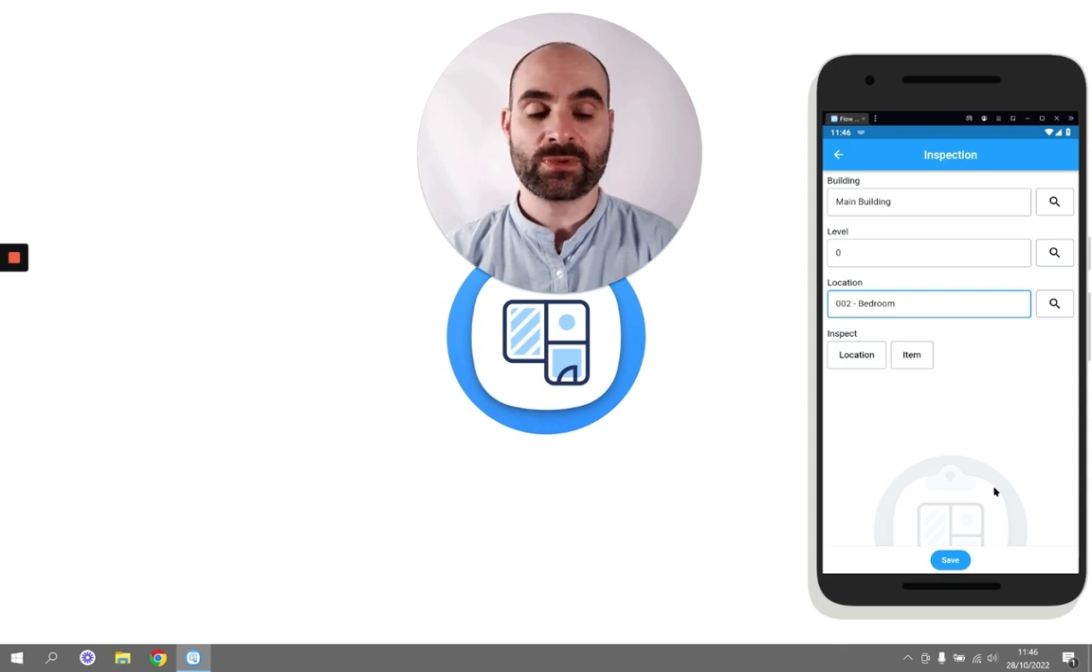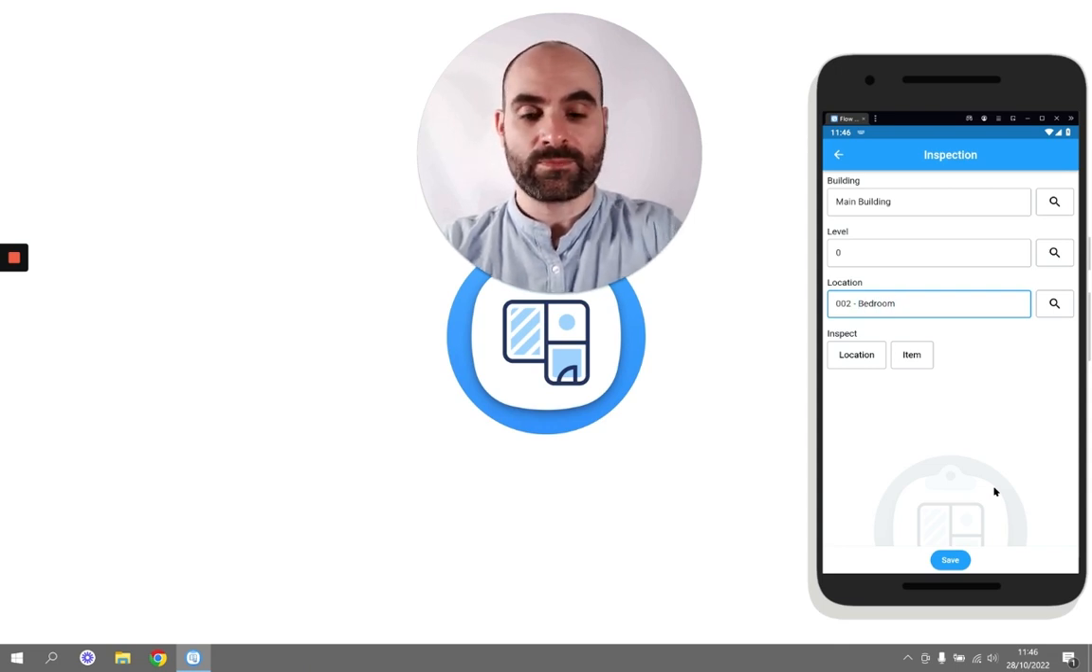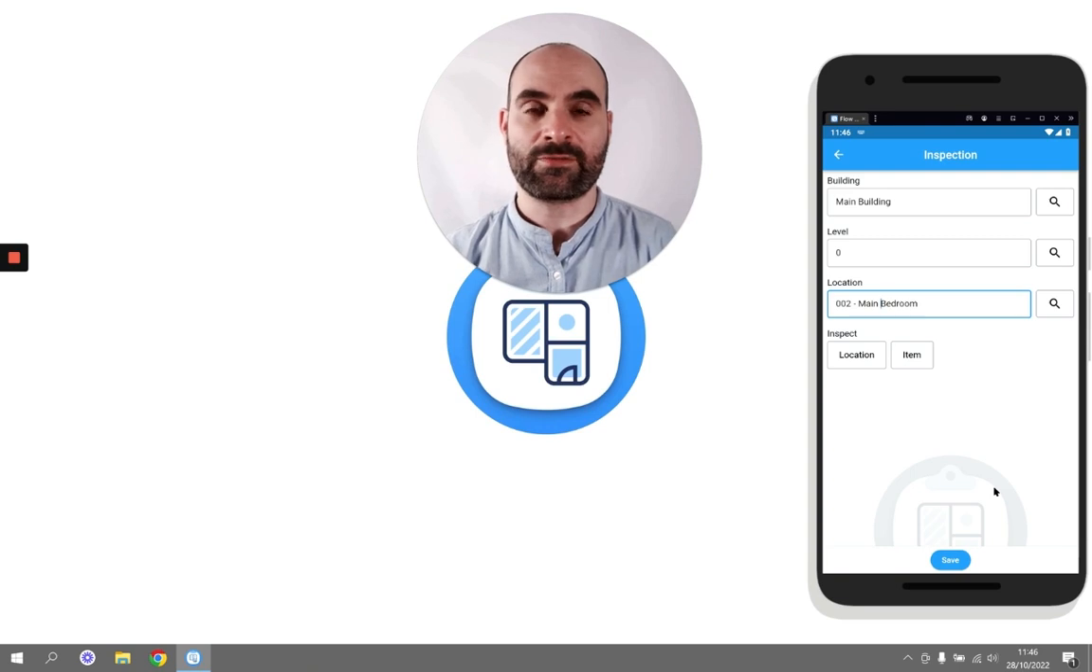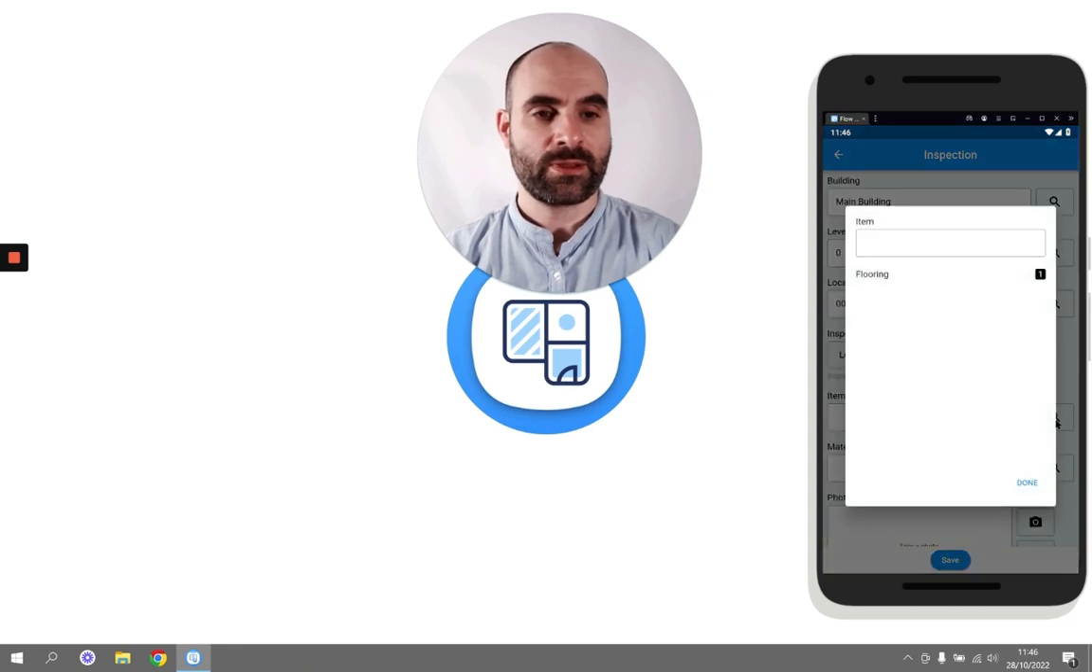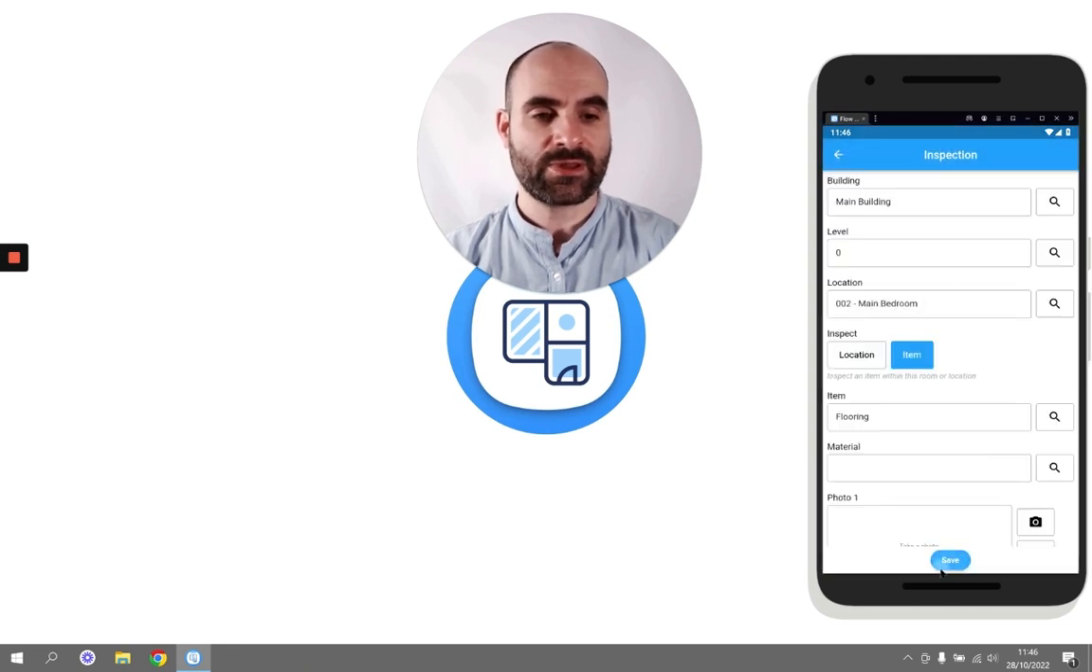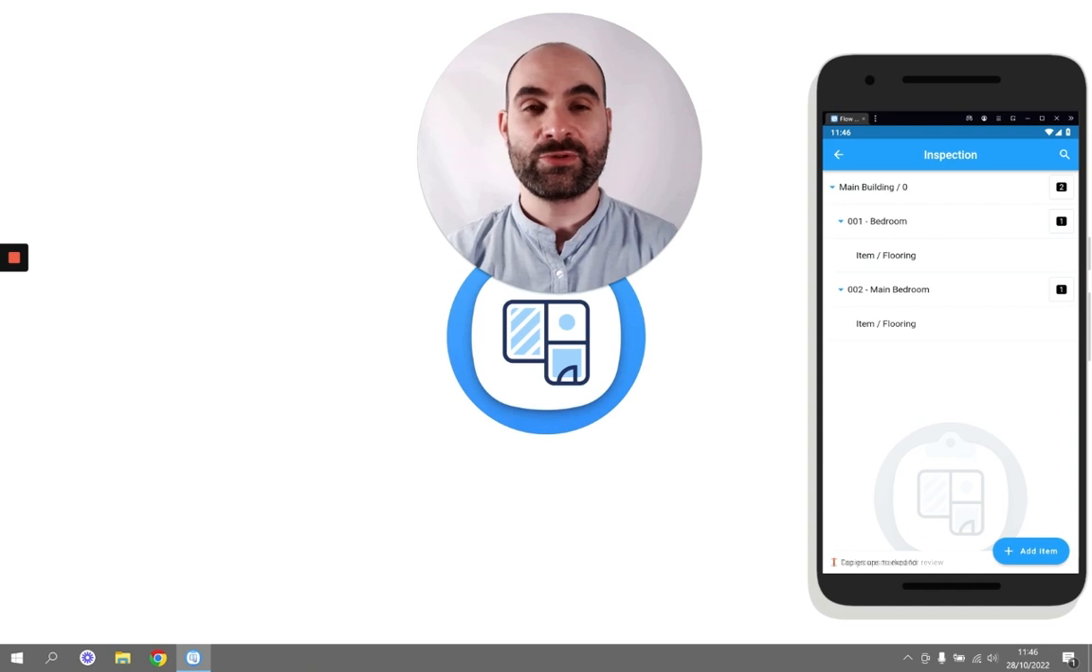You could also say something like main bedroom or something like that if you want to be extra clear, but it's not strictly necessary. And I'm just going to pop in another item here and save this. So now we have 2 numbered locations. We've got 001 bedroom and 002 main bedroom. And those are going to be really easy for us to reference on our floor plans when it comes to that stage of the report.